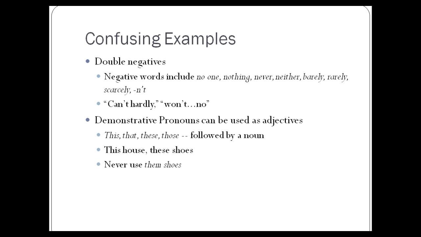Last example. Watch out for demonstrative pronouns that can be used as adjectives. This, that, these, and those. The key is they're followed by a noun. This house, these shoes. And it doesn't happen much in the Midwest, but never use a phrase like them shoes. It should be these shoes.